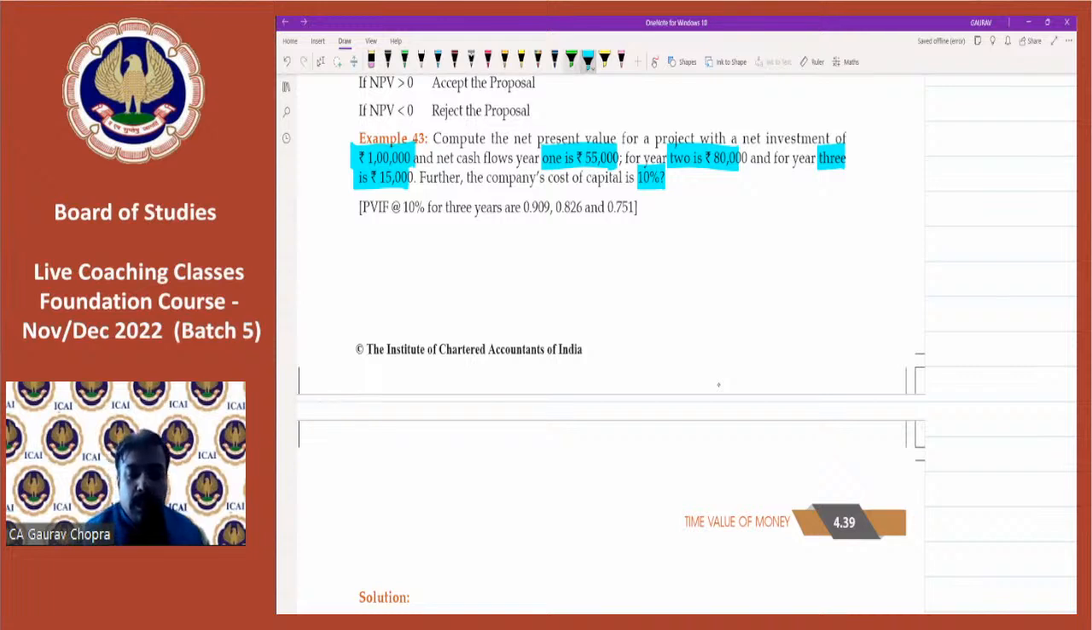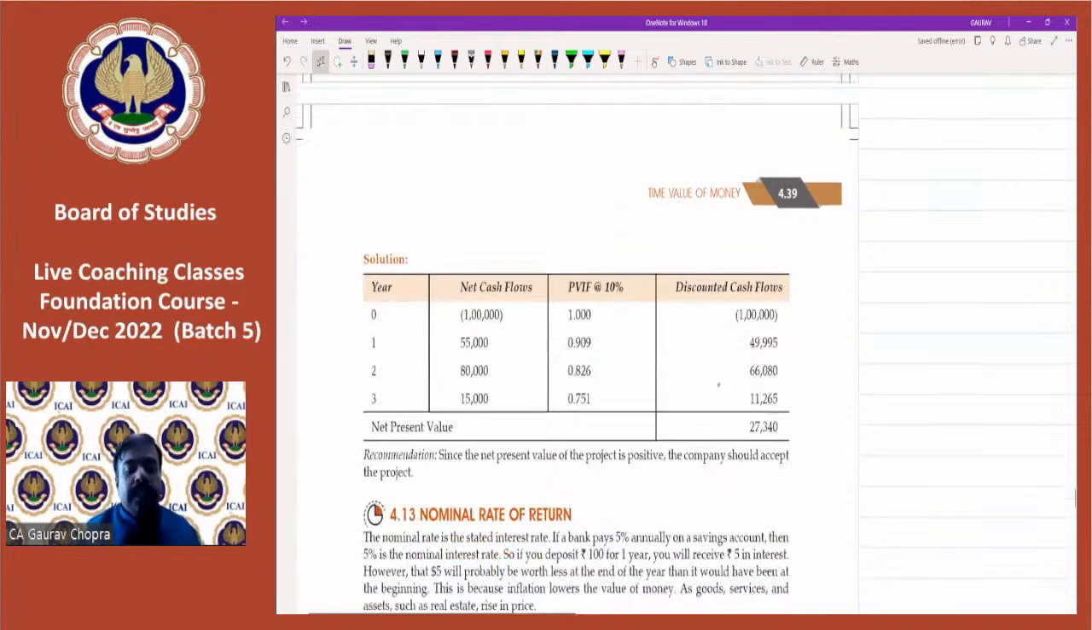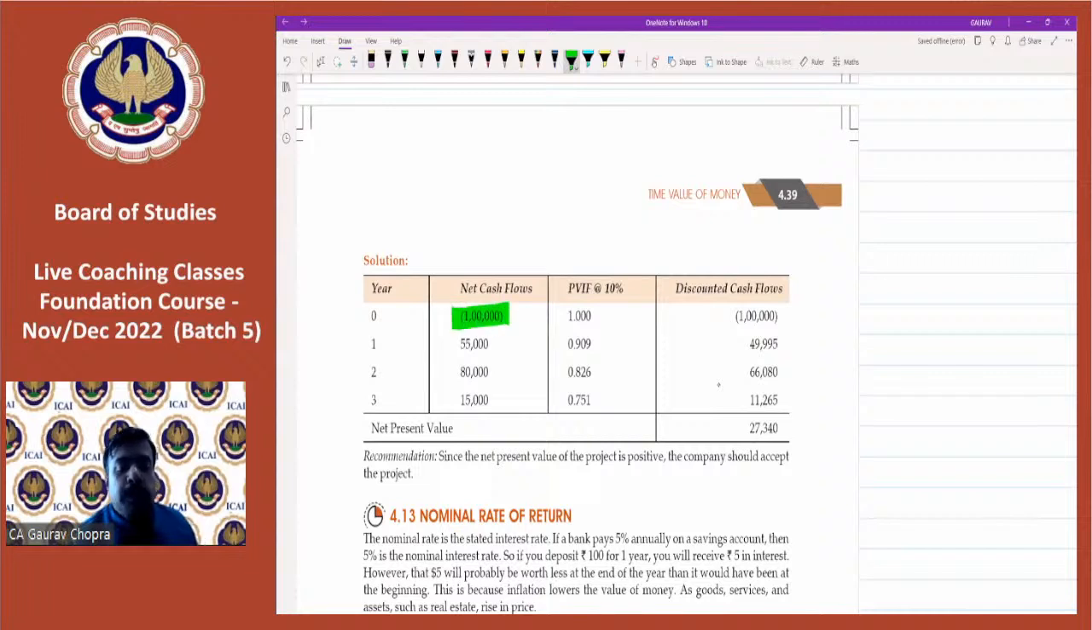So the question has also given these factors, so we are not supposed to calculate all these. Just what needs to be done? We are paying 1 lakh rupees now. That is the cash outflow. But we are receiving 55,000 in first year, 80,000 in second year, and 15,000 in the third year. Now apply the present value. Since 1 lakh is going today, we have to apply the present value factor as 1. Whereas for others, we can apply the given figures. And then let's multiply. After doing all the multiplication, we get the result.